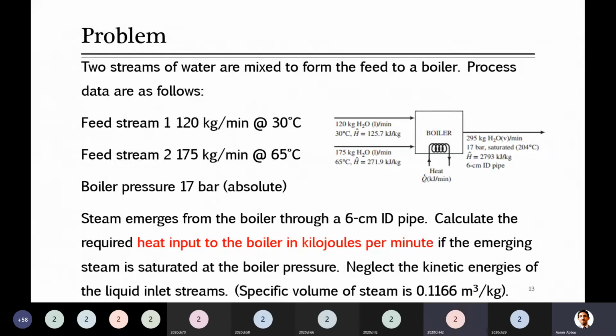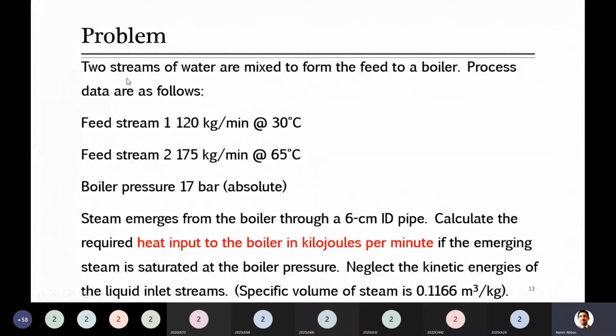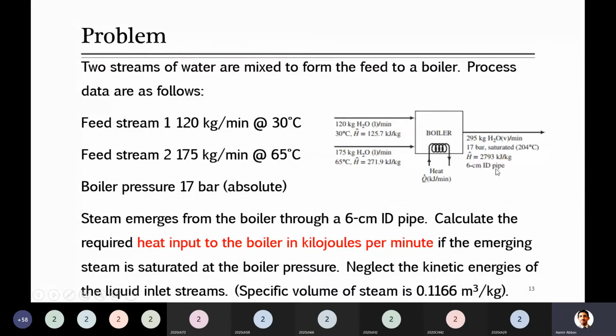In this problem, if you remember, he mentioned in the question that feed stream 1 is 120 kg per minute of water, liquid, at 30 degrees C, the other water is at 65 degrees C, and steam was produced at 17 bar, and he said this is saturated steam. What does this mean?